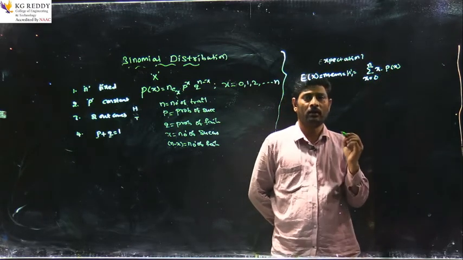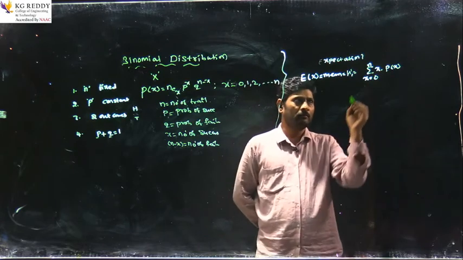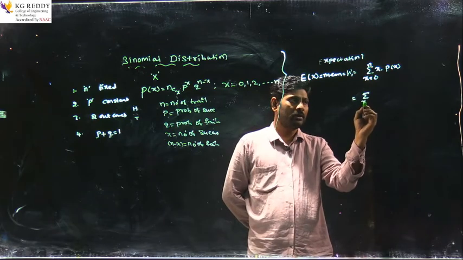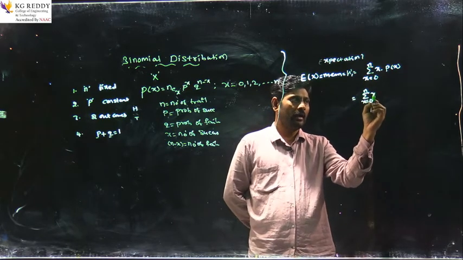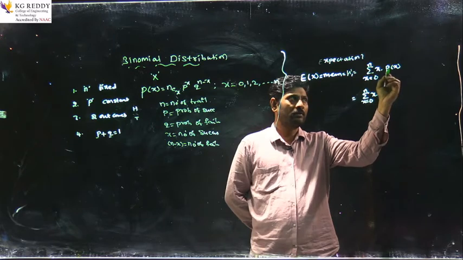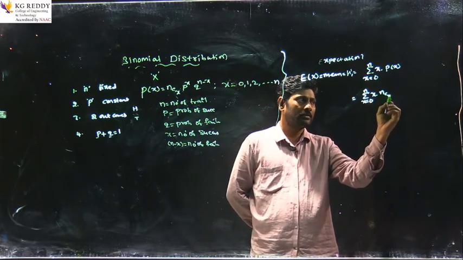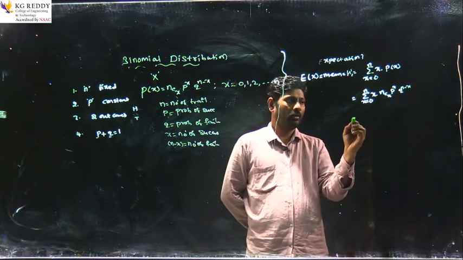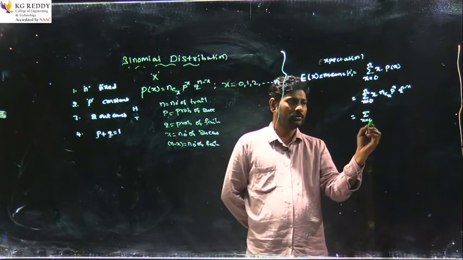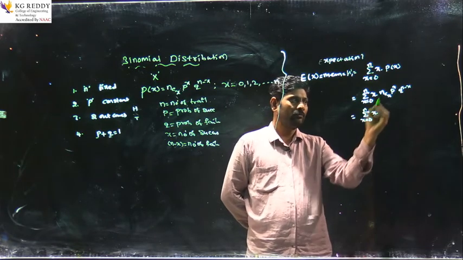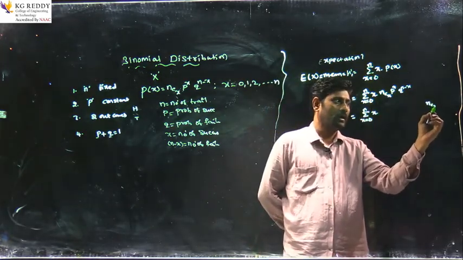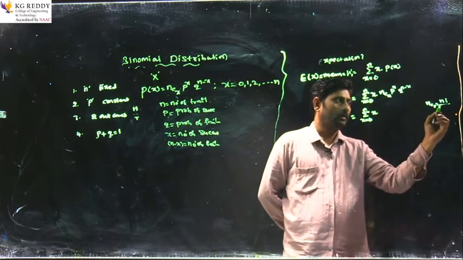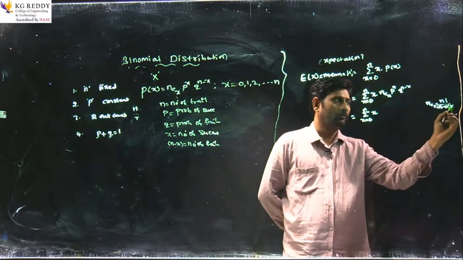Now I am calculating expectation for binomial distribution, that is why I am taking x limits 0 to n. That equals the summation x equals 0 to n of x into the probability mass function of binomial distribution, nCx p^x q^(n minus x). Now summation x equals 0 to n of x into nCx. So nCr, we know that nCr equals n factorial by (n minus r) factorial into r factorial.